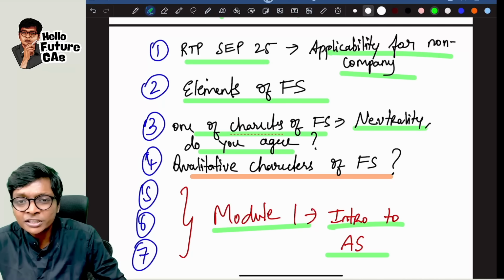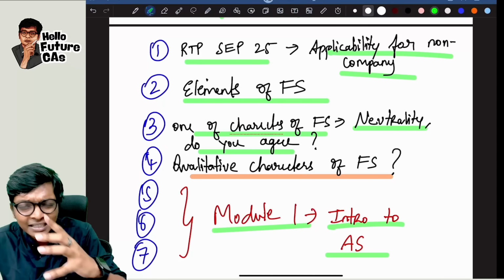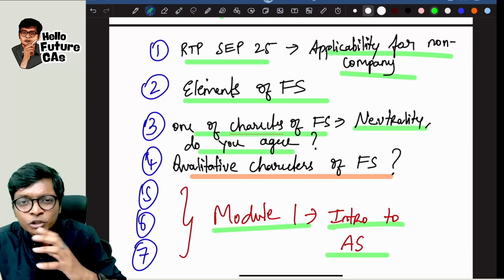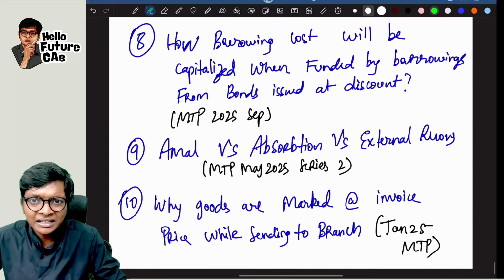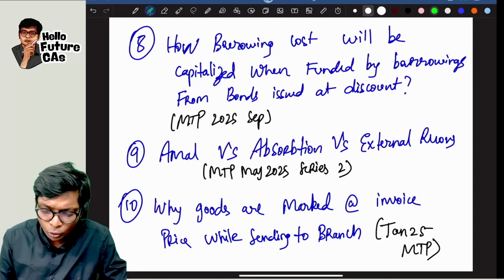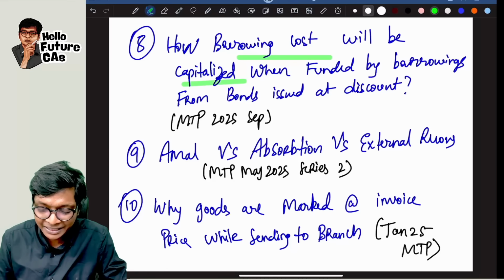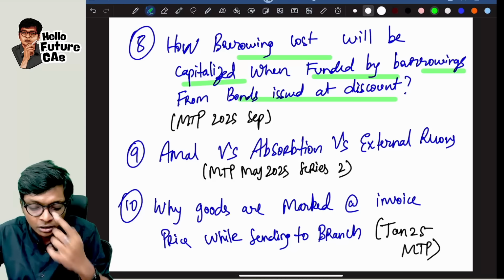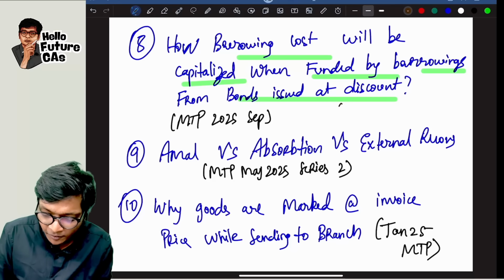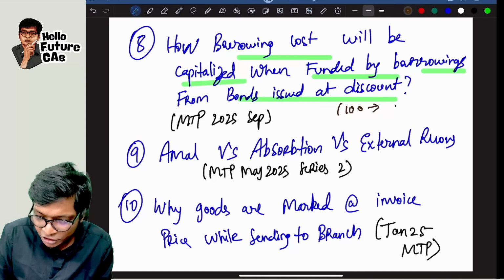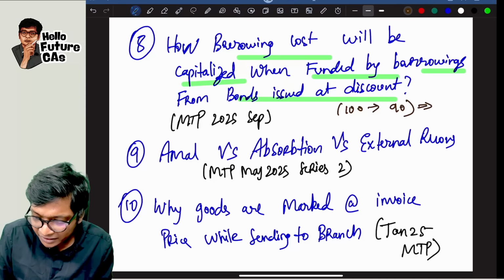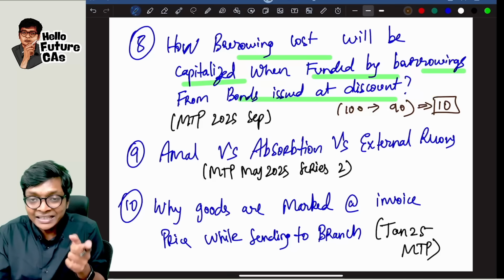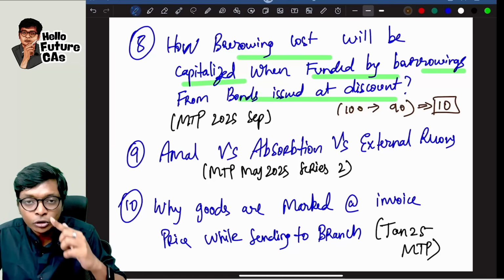Done with 7 questions over here, guys. It will hardly take you 20-30 minutes after this to quickly go through these points. Last 3 questions. How will borrowing cost be capitalized when funded by borrowings from bonds issued at discount? What they're trying to say is, if a bond of rupees 100 is issued at 90, I have a discount on issue. Will I capitalize this 10 rupees discount on issue?